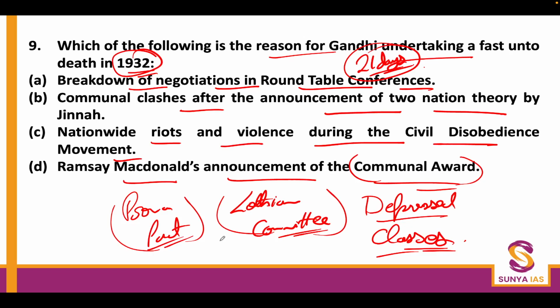Okay, so which of the following is the reason for Gandhi undertaking a fast unto death? It is Ramsay MacDonald's announcement of the communal award. Okay. Nationwide riots and violence during the Civil Disobedience Movement: riots and violence did take place, but Gandhiji didn't sit on a hunger strike because of it. And the two-nation theory was first propounded actually in 1930 in a way by Iqbal during the annual Muslim League session in Allahabad, but it became of importance to Jinnah only after March 1940 when the so-called Pakistan Resolution was passed. Okay, so the D option is correct here. Please mark it out.